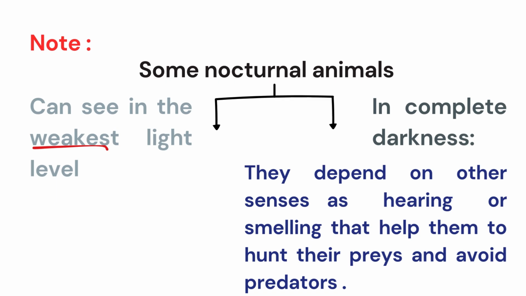So how do nocturnal animals hunt or avoid predators in complete darkness? They depend on other senses, such as hearing or smelling, that help them to hunt their prey and avoid predators. So when it is completely dark, the nocturnal animal depends on other senses like hearing or smelling.